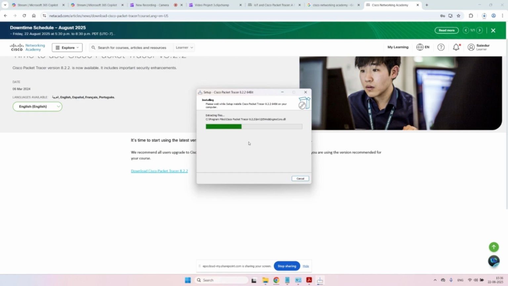Cisco Packet Tracer is the simulation software for Cisco networking. It covers very basic to advanced level networking simulation. This is not a real device, just a simulation of networking devices. Router configuration, switch configuration, and basic network simulation.